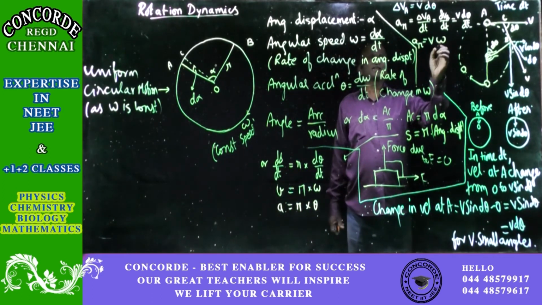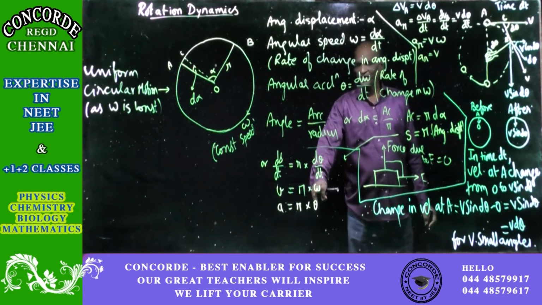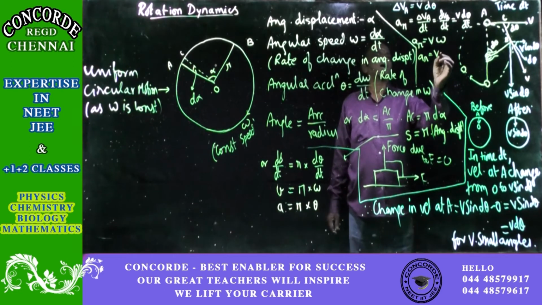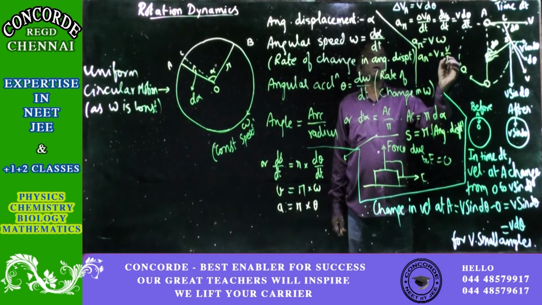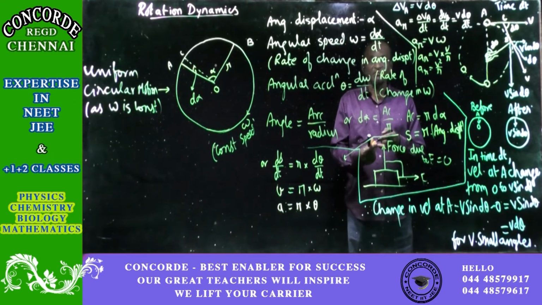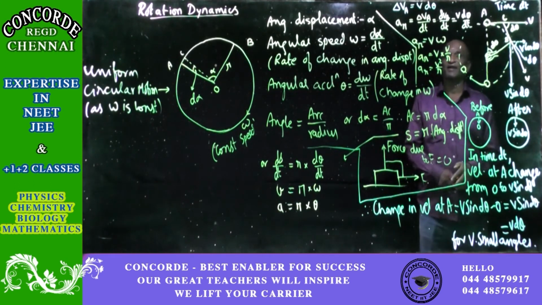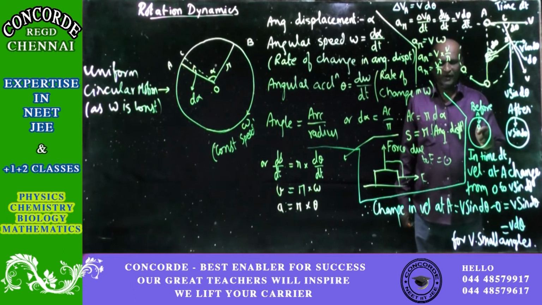the radial acceleration is equal to v into omega. Coming back to this point, the radial acceleration will be v into omega, and what is omega? You can see from this equation, v by r. So v into v by r, the radial acceleration will be v square by r. If you multiply the acceleration by the mass, then there will be a force in the radial direction.